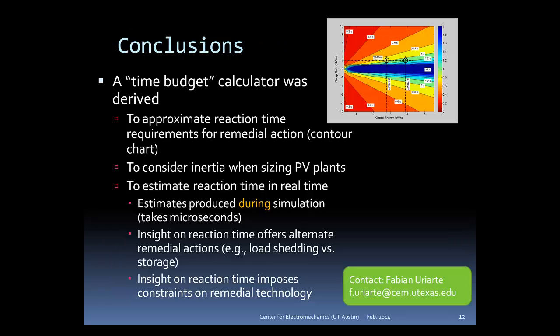This work derived an approach to estimate the reaction time or remaining time available control systems have to respond under ramped events in microgrids. The contour chart gave a fast approximation that can be used to size PV plants, energy storage, and set latency constraints on control systems. Knowing how long there is to respond avoids repeating the same mitigating action every time there is a ramp, for instance, to discharge a battery or shed load.